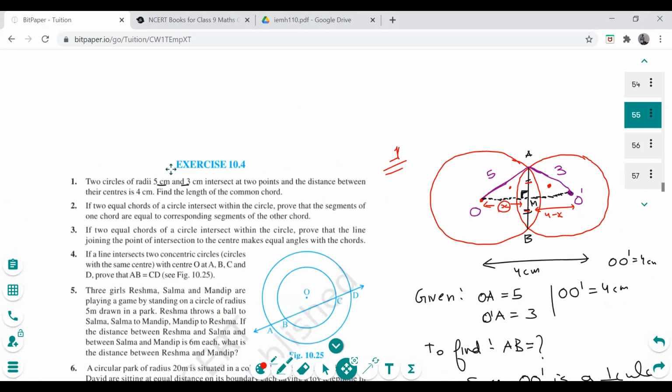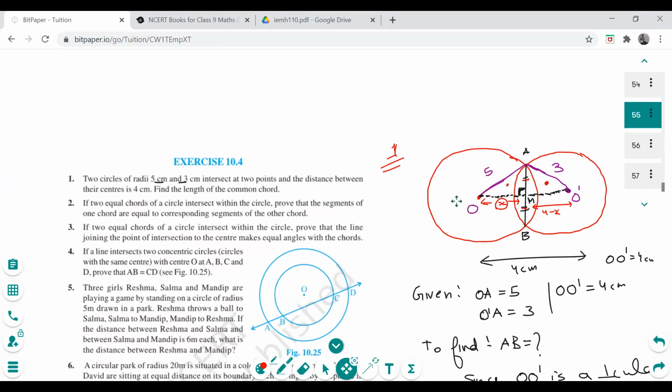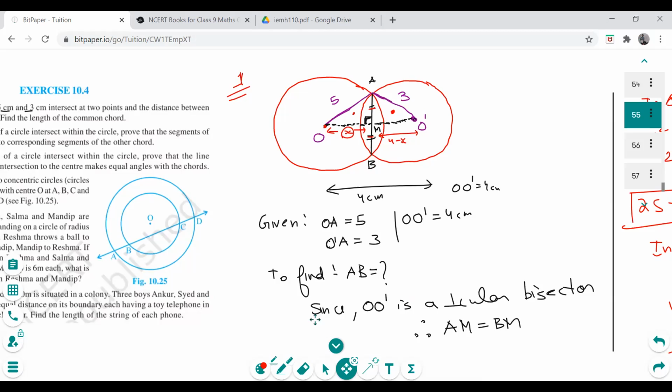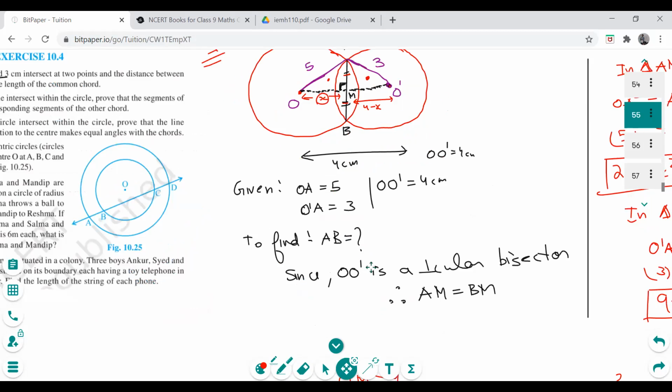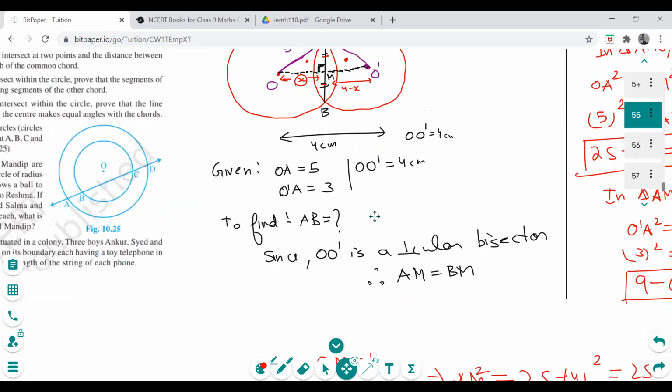So in the question, two circles of radii 5 cm and 3 cm intersect at 2 points, and the distance between their centers is 4 cm. Find AB, the length of the common chord. We know from the previous exercise that OO dash must be a perpendicular bisector, because the centers lie on the perpendicular bisector when we join them. That's why AM is equal to BM. That's the first thing we wrote.